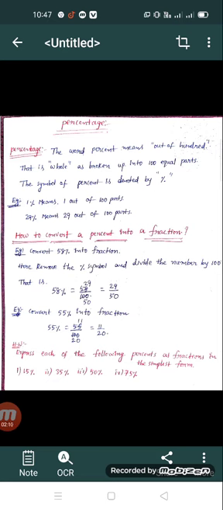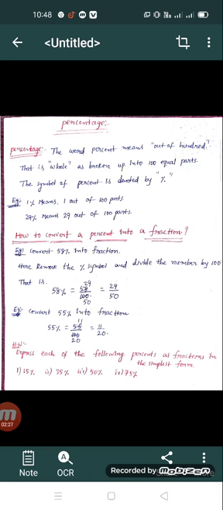Okay, next one, how to convert a percent into a fraction. So the percentage can be converted into a fraction. How is it possible? That we discuss now.